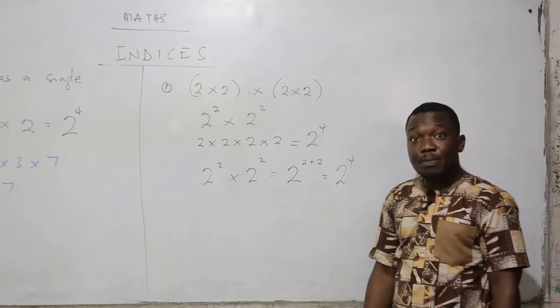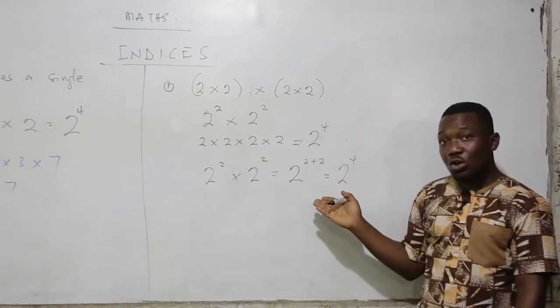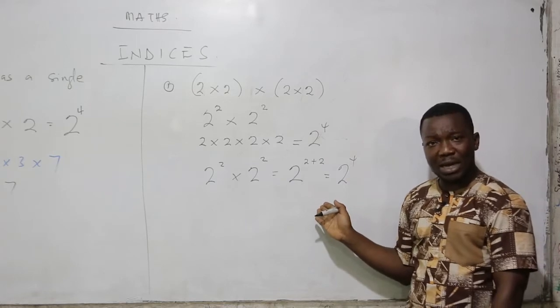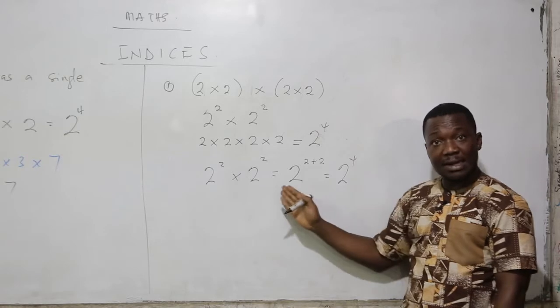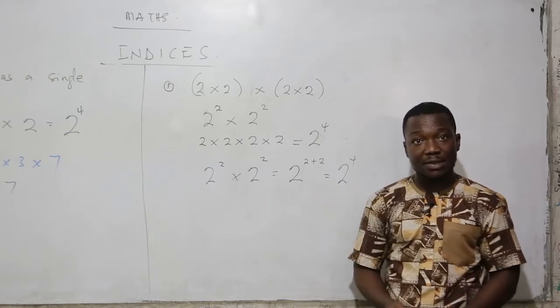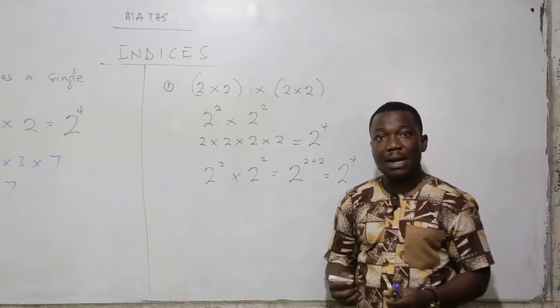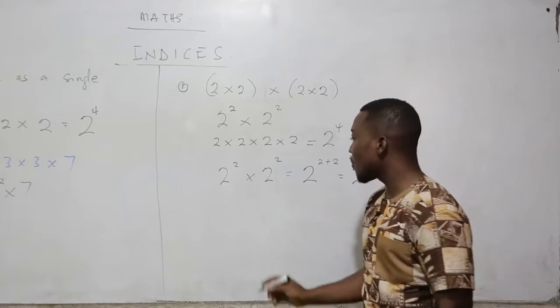Wow. So it means that somebody might take his time to solve the work this way. Somebody would also want to go through the work this way. And let's look at the answers. The answers are the same. This is an easier way to solve. And so this is what we call the first law of indices, the product law. Now this product law only works when the bases are the same.